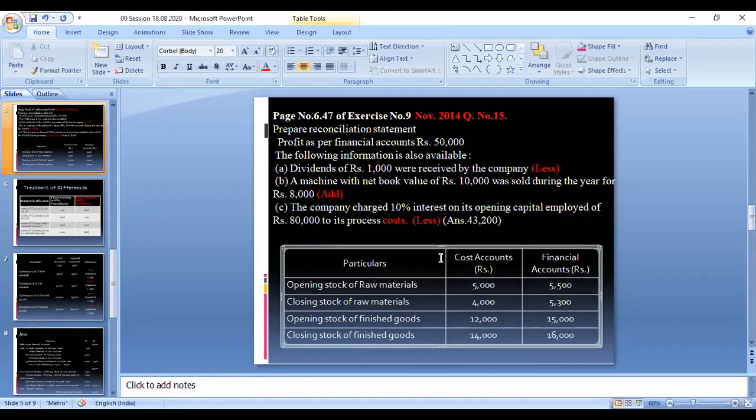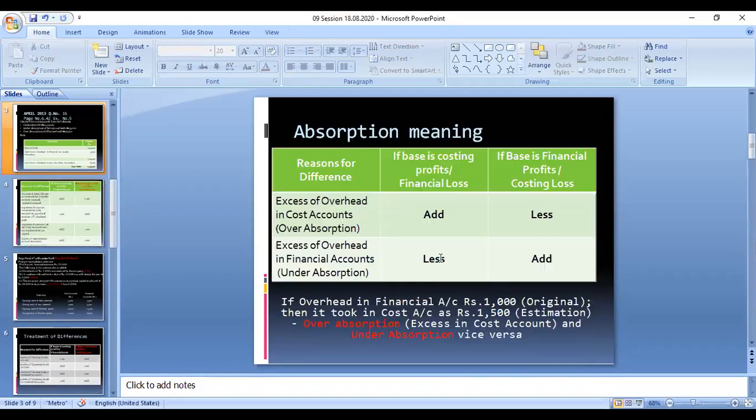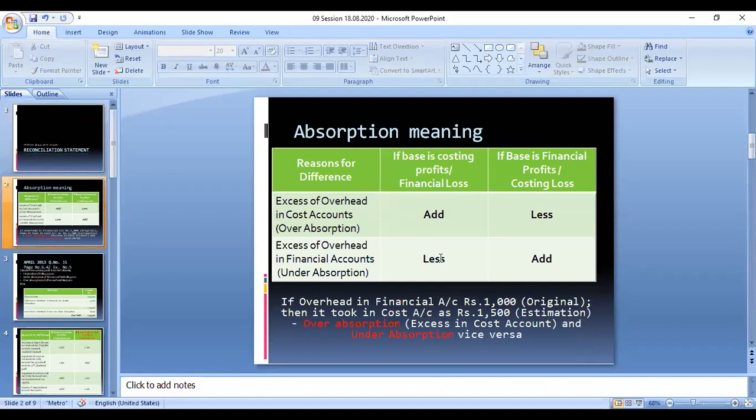This is a 5-mark question, and they can also ask it as a 10-mark question. If you understand this table, you can easily work out the problem, right? So you have to remember what absorption is and what an excess of overhead is: in cost accounting it means over absorption, and excess of overhead in the financial account. These are all the things that should be remembered.